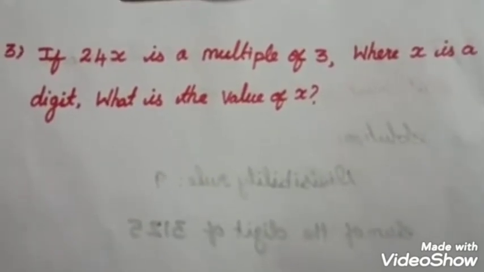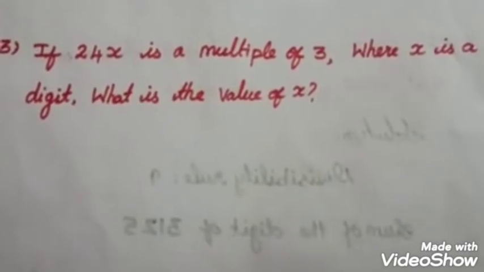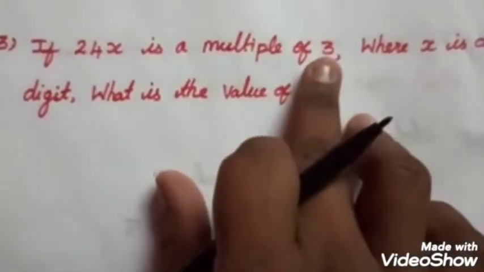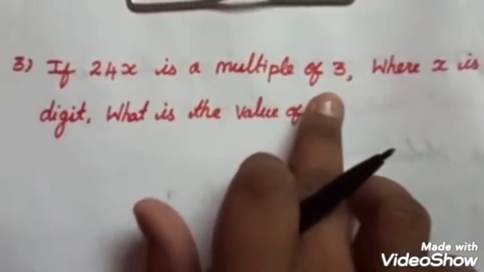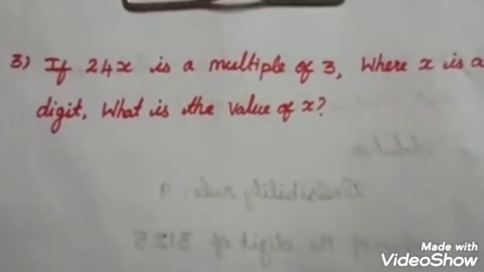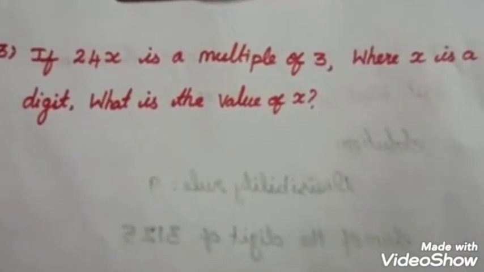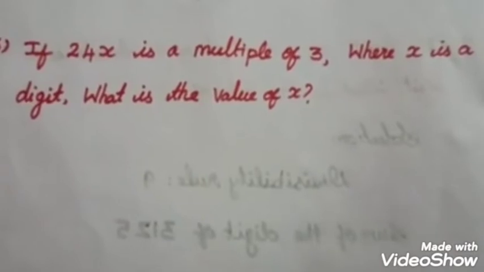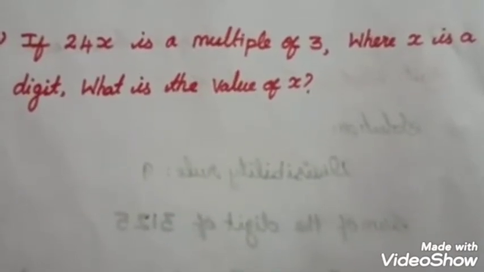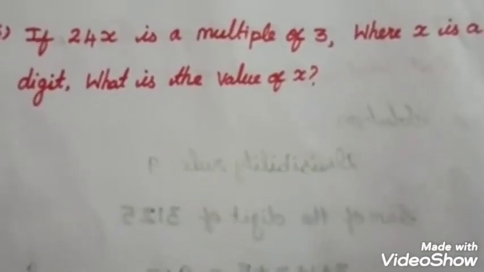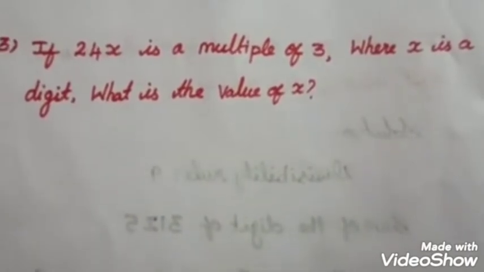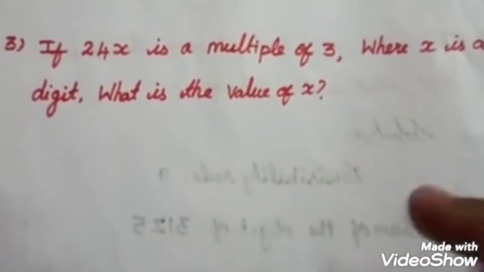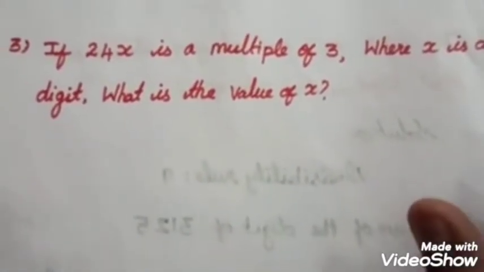In the previous questions, we used the divisibility rule of 9. Here we have to find out that this is a multiple of 3. That is given. This number is a multiple of 3. Because of that, we have to use the divisibility rule of 3. The divisibility rules of 3 and 9 are not very different. For 9, the sum of the digits is divisible by 9, so the whole number is divisible by 9. The same condition applies for divisibility rule 3 also: the sum of the digits is divisible by 3, so the whole number is divisible by 3.